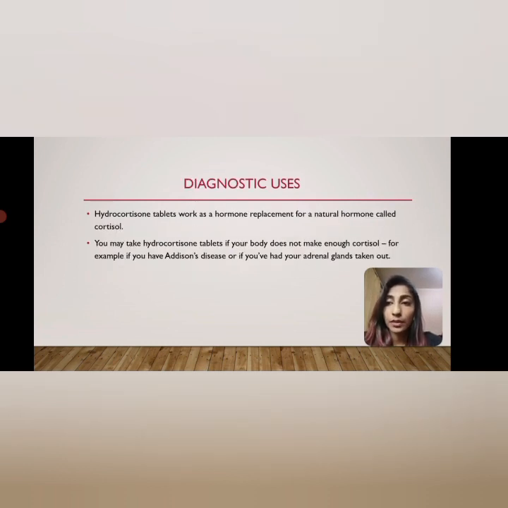Diagnostic uses. Hydrocortisone tablets work as a hormone replacement for a natural hormone called cortisol. You may take hydrocortisone tablets if your body does not make enough cortisol. For example, if you have Addison's disease or if you have had your adrenal glands taken out, you can use this medicine.